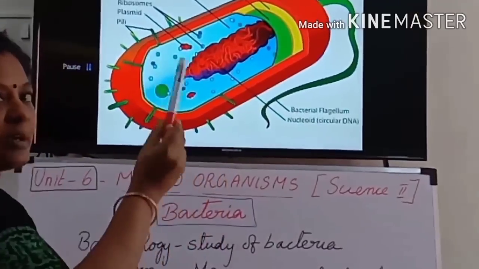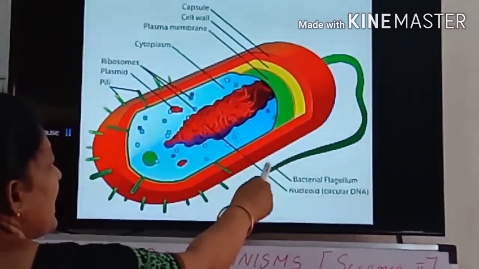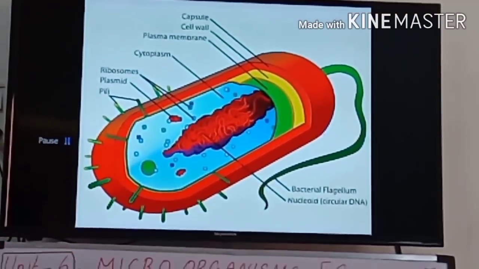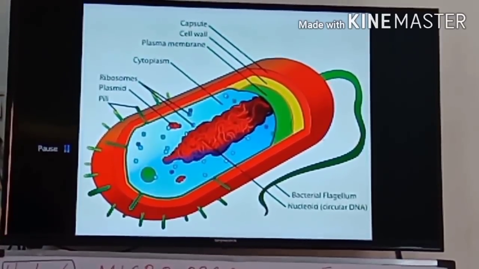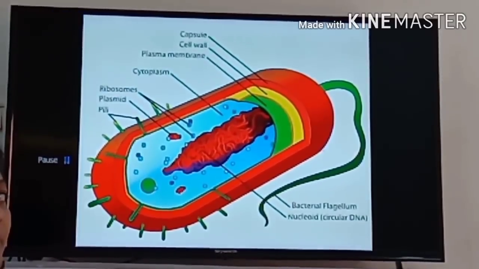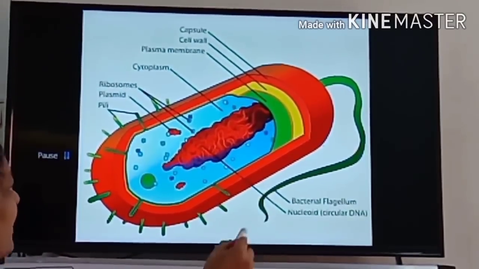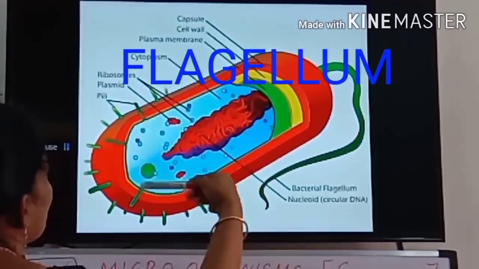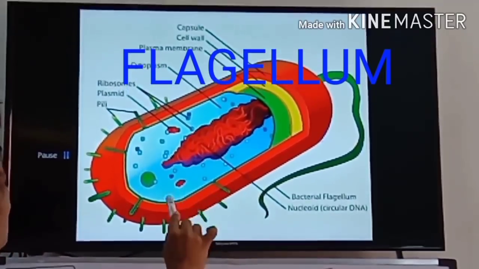In this bacteria, only one flagellum is there. It is helping for locomotion, for the movement. If it wants to move, it will rotate the flagellum and it will move in water or air. Okay. So the flagellum helps to move, or it is helping for locomotion.